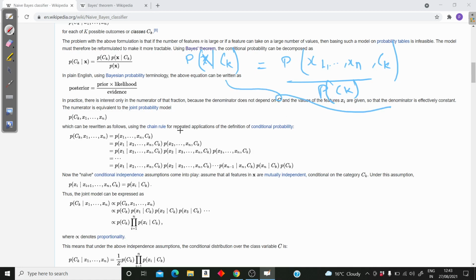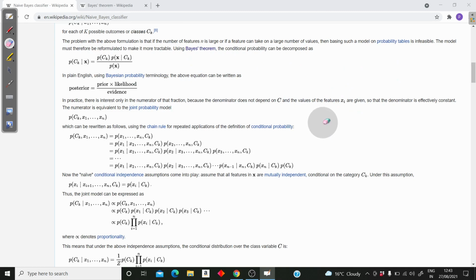So the same thing we'll do. As I said, in practice there is only the numerator of the fraction that we are interested in. The denominator does not depend on the value c. So here you can see that we are just concerned about this prior and likelihood, that is this thing. Our ultimate task is to calculate this and not the other things, because our denominator is just the evidence, and it doesn't depend on c.